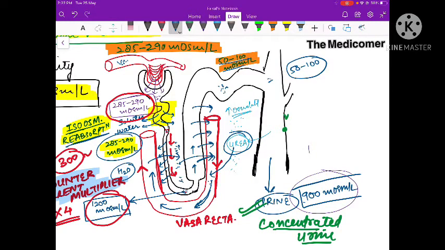It stays in the interstitium, and this helps to maintain the medullary interstitial osmolality, because of which water, once reabsorbed by ADH, will actually stay in the interstitium. As a result, concentrated urine will be passed.